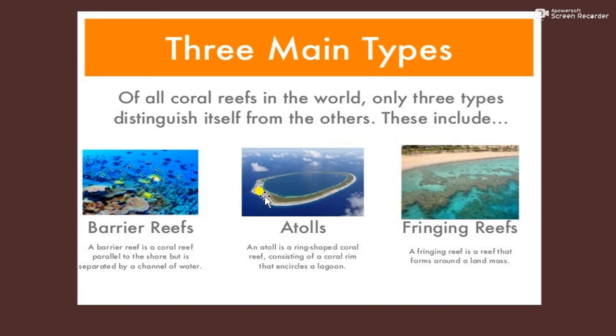Now the second one is the atoll reef. This atoll reef is a ring-shaped coral reef consisting of coral reefs that encircle a lagoon. Then the third one is the fringing reef. It is the reef that forms around a land mass. All these are the three different types of coral reef.